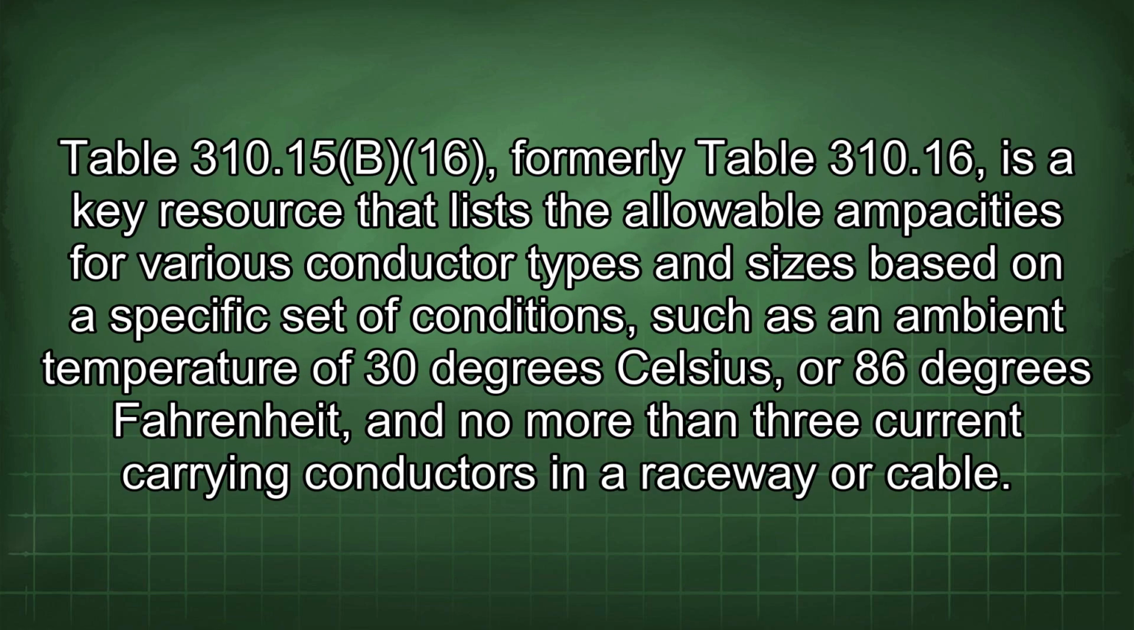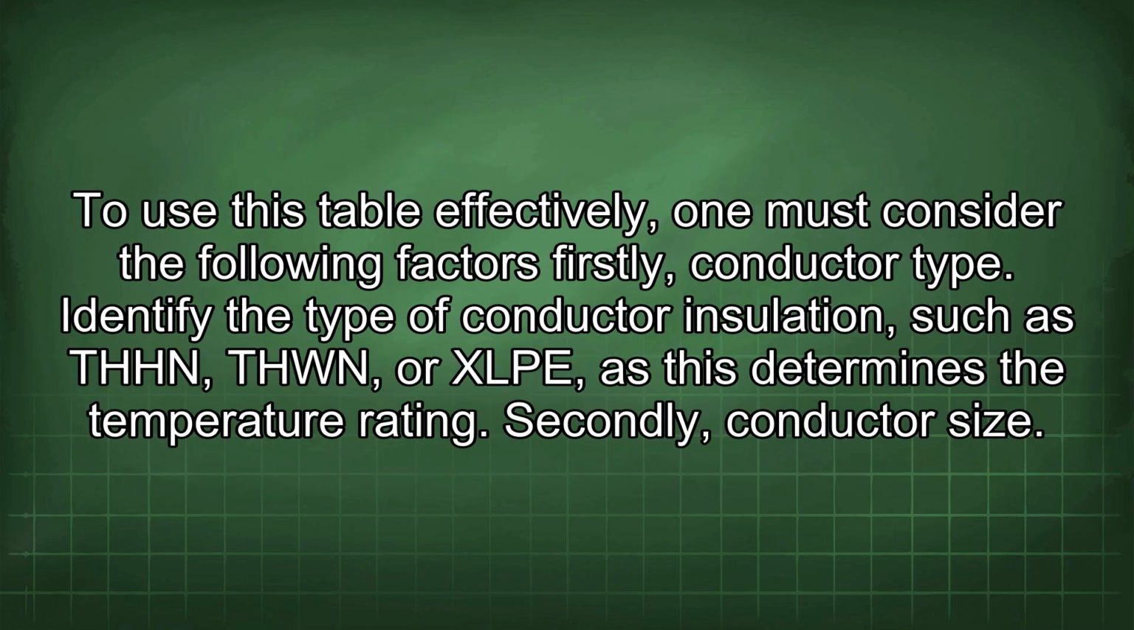Table 310.15(B)(16), formerly Table 310.16, is a key resource that lists the allowable ampacities for various conductor types and sizes based on a specific set of conditions, such as an ambient temperature of 30 degrees Celsius or 86 degrees Fahrenheit, and no more than 3 current-carrying conductors in a raceway or cable. To use this table effectively, one must consider the following factors.